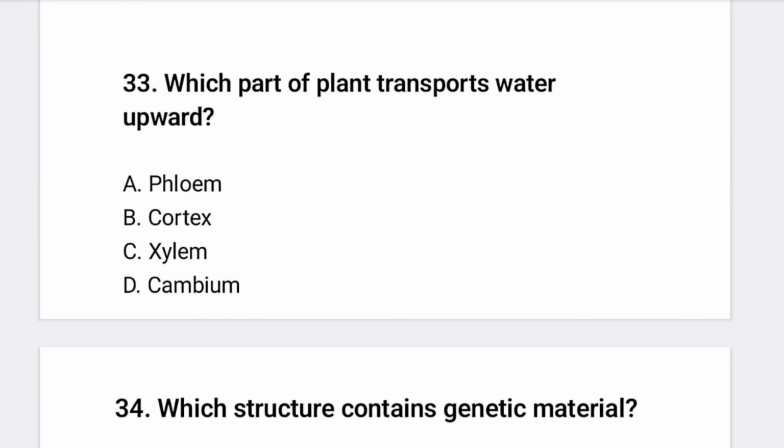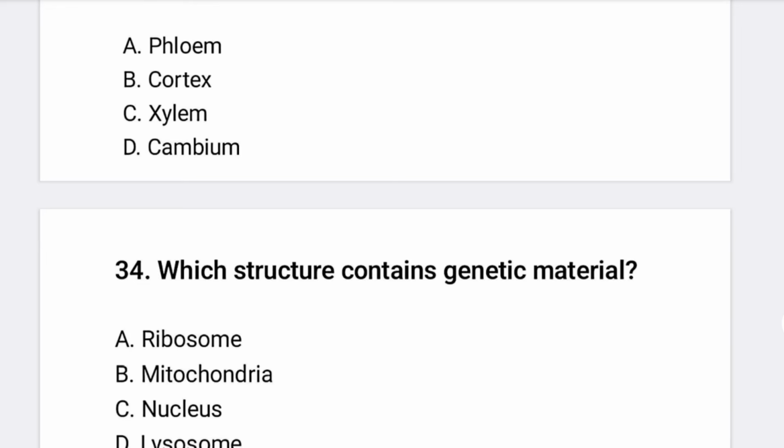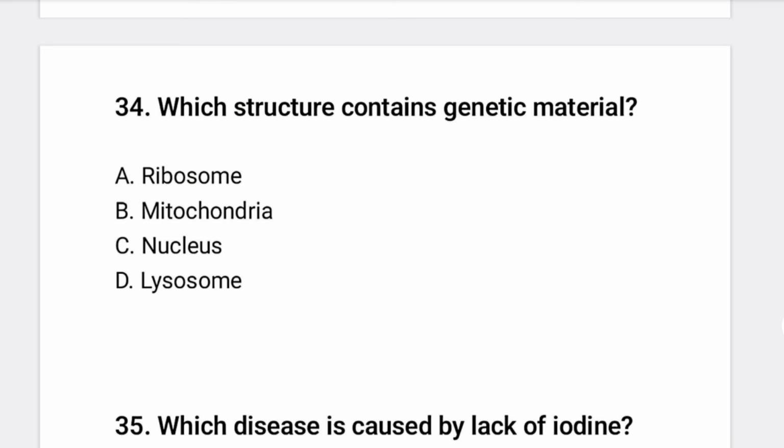Another, which part of the plant transports water upward? Phloem, cortex, xylem, or cambium. So for 33, the correct option is C, xylem. Another, which structure contains genetic material? The structure that contains genetic material is the nucleus, not ribosome, mitochondria, or lysosome.